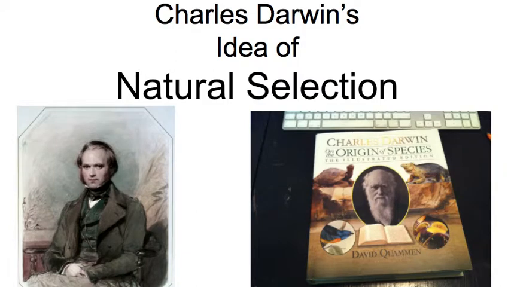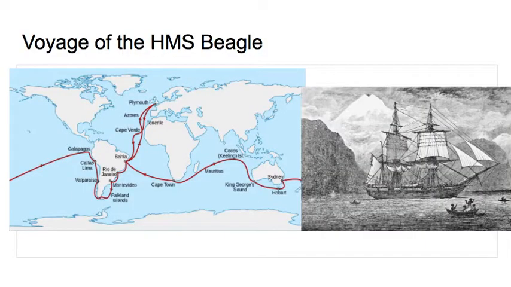We will try to summarize Darwin's ideas of how species of living things can change over time in a few short slides. In 1831, 22-year-old Charles Darwin was hired on as the ship's naturalist of the HMS Beagle to travel around the world on a 5-year journey beginning in England. He filled many journals with notes about the rocks, fossils, and living things he saw. He also collected many specimens to be brought back. One of the places he visited, the Galapagos Islands, had a great impression on him for many years.